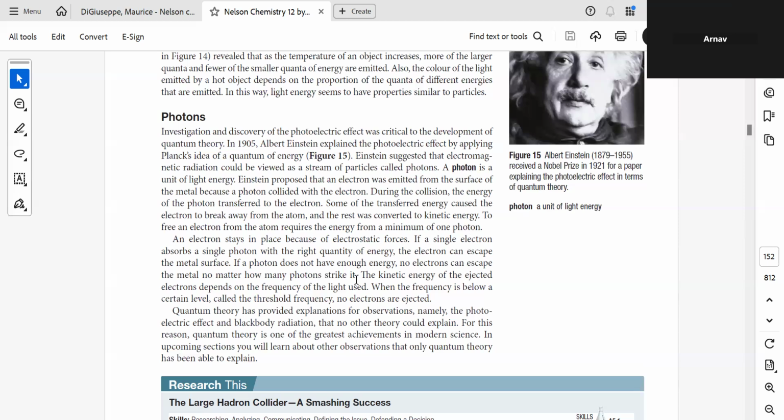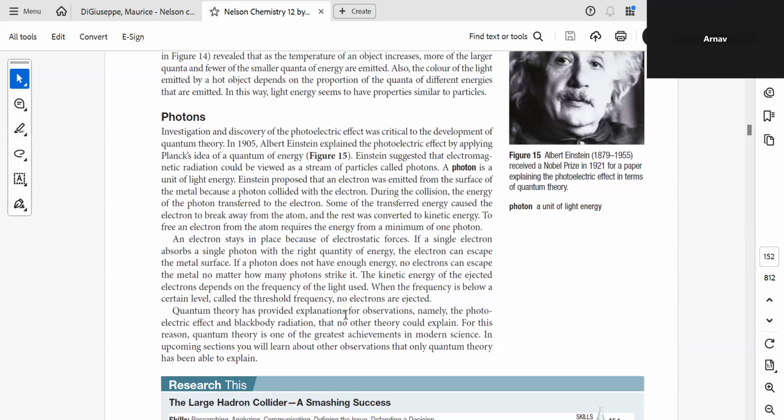Is it clear? So the electron has to absorb energy that should be enough to remove that electron from that particular atom. If that doesn't happen, no electrons are emitted. So when the frequency is below a certain level, called the threshold frequency, no electrons are ejected.